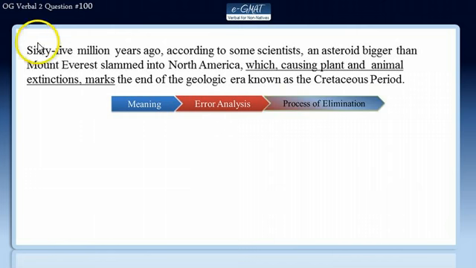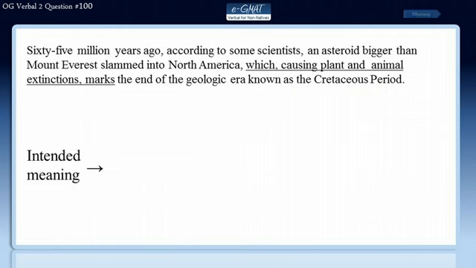So let's begin. 65 million years ago, according to some scientists, an asteroid bigger than Mount Everest slammed into North America, which, causing plant and animal extinctions, marks the end of the geologic era known as the Cretaceous period. Let us first understand the intended meaning of the sentence here.